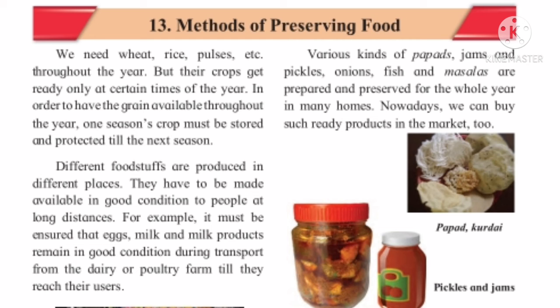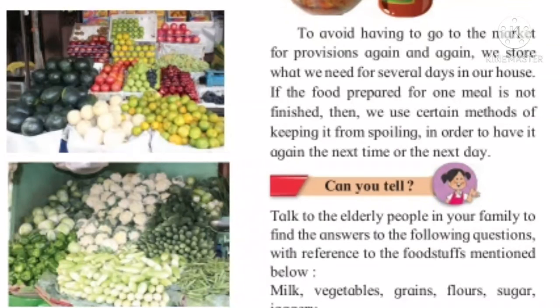Various kinds of papads, jams and pickles, onions, fish and masalas are prepared and preserved for the whole year in many homes. Nowadays, we buy such ready products in the market too. Due to their busy schedule and shortage of time, many people avoid going to the market again and again, and hence there is a need of storing food products and vegetables which are enough for several days in our houses.